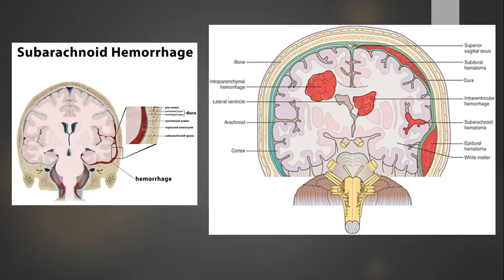So there can also be a parenchymal hemorrhage. You can see on the right side of your screen the parenchymal hemorrhage, which we also call a hemorrhagic contusion. So these are the traumatic types of parenchymal injuries or parenchymal hemorrhages. Then we also have the intraventricular hemorrhage.